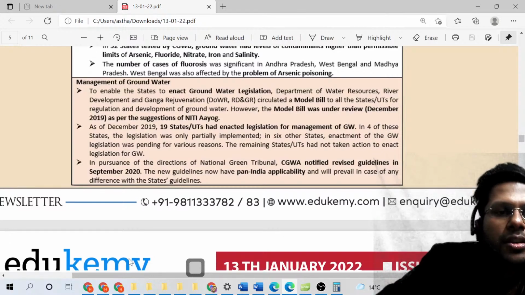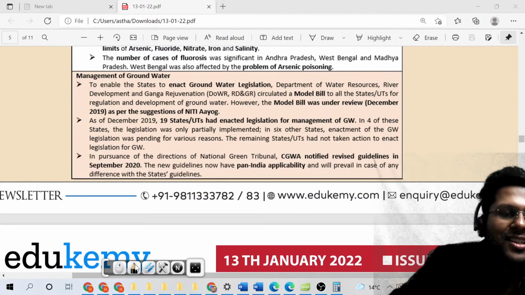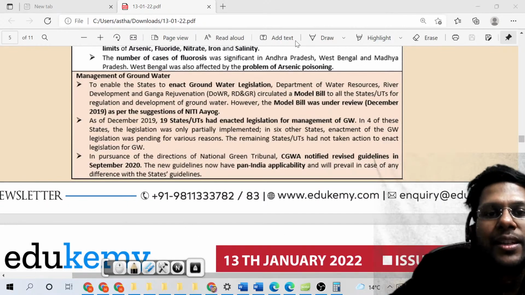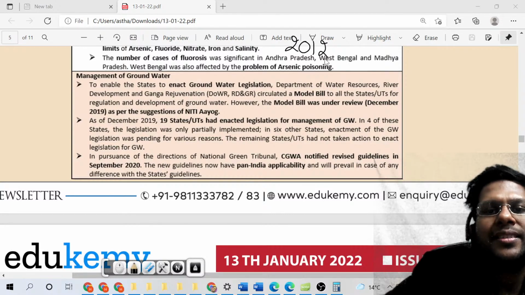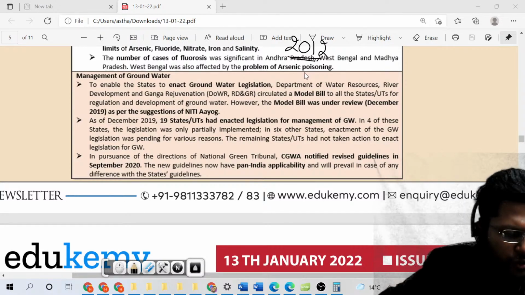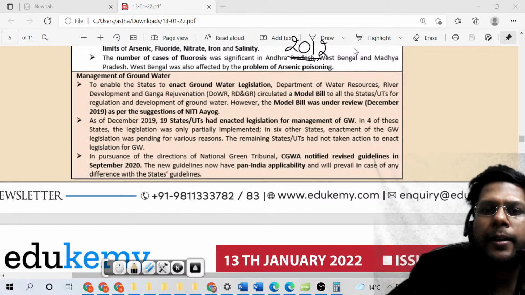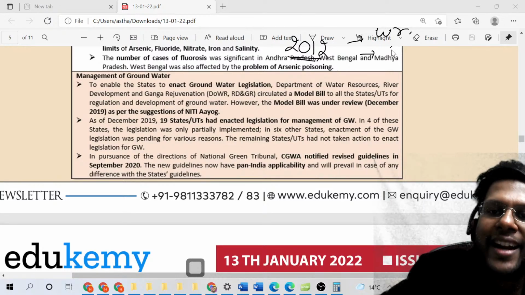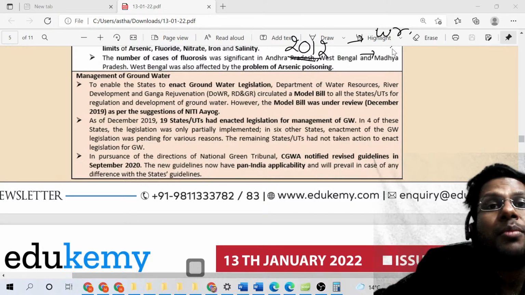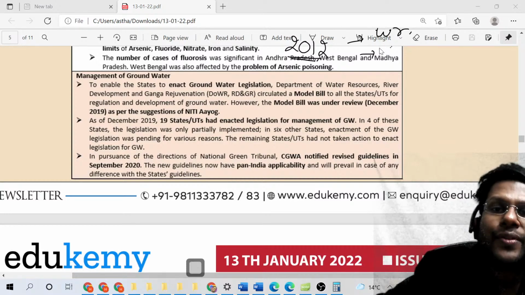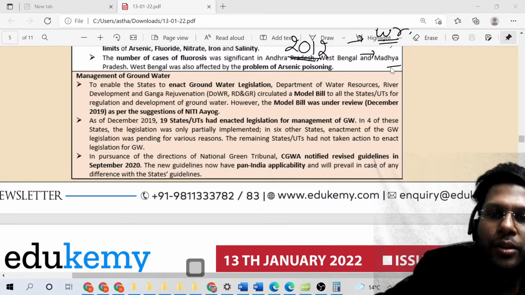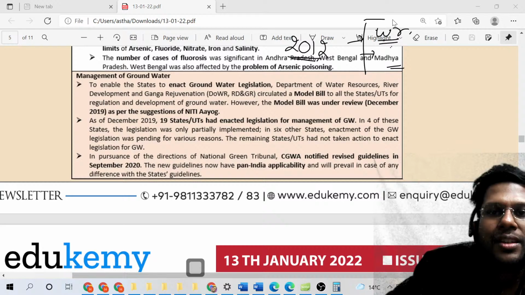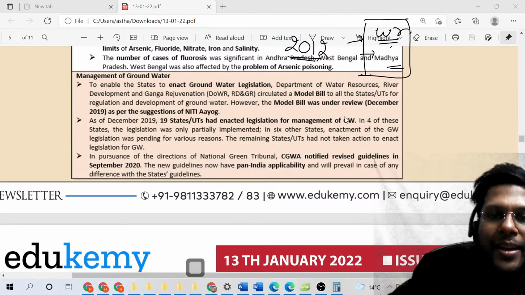So how do we manage groundwater? There have been groundwater legislations, as I explained, the model one. We also had the water policy of 2012. They spoke of water recharge, right? Reduction of those varieties which consume huge amounts of water. So there have been various ways in which they have tried to encourage sustainable policies, but they have not been implemented well, right?